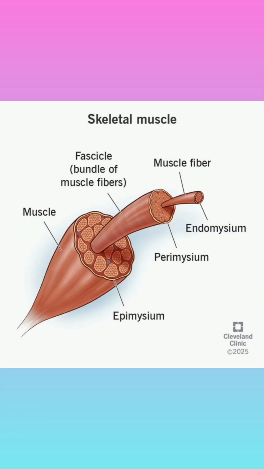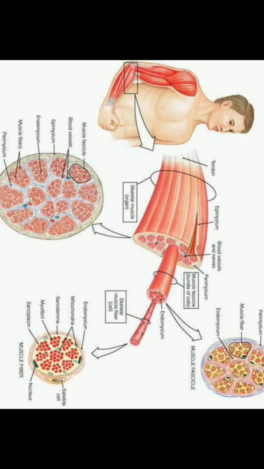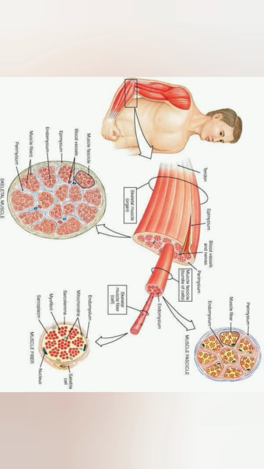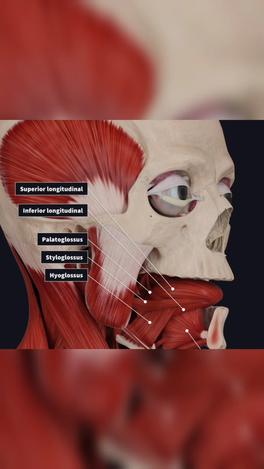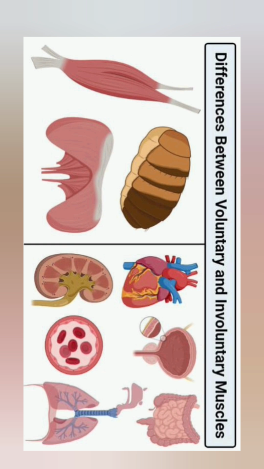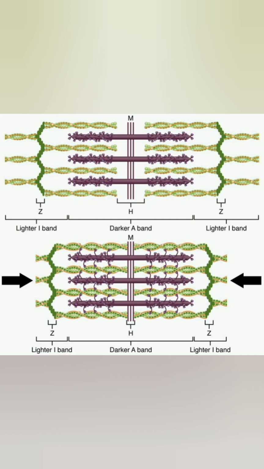Let's start with the skeletal muscles. Skeletal muscles are voluntary muscles because they are under our will, and they are also known as striated muscles because they have light and dark bands. Because they are attached to the bones, they are known as skeletal muscles. Apart from this, the tongue is also a skeletal muscle. The upper one third of the esophagus and the sphincter in the body wall are made up of skeletal muscles. It is voluntary, that is, under our control. Whenever we want, we can move our hands and legs. It has striations, that is, alternating light and dark bands, and these bands are made up of contractile proteins.